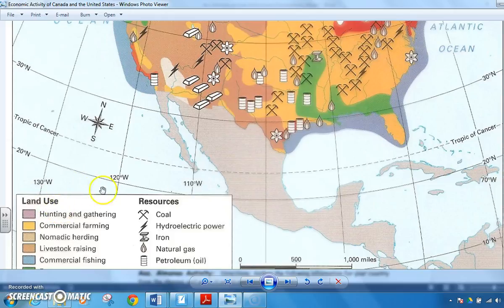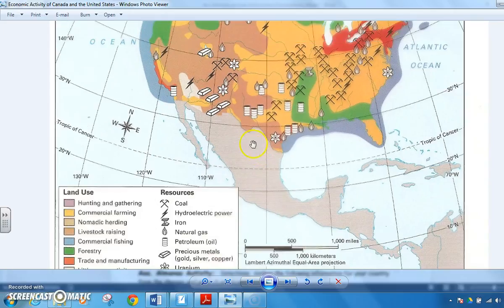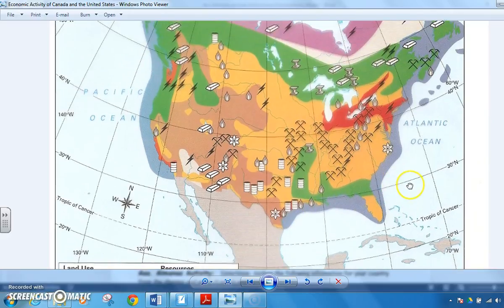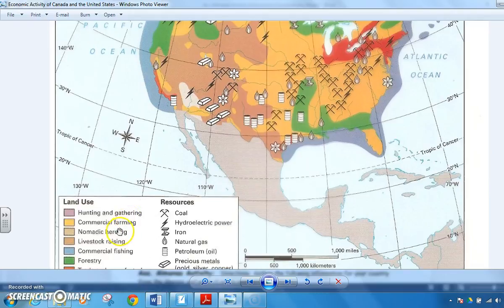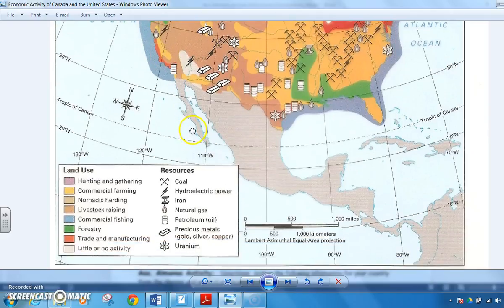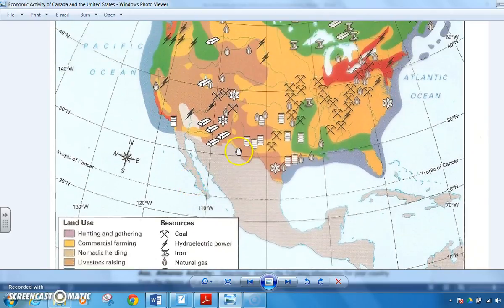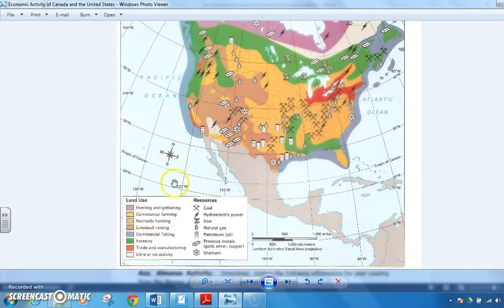There's also land use. You'll notice the different colors indicate how we use this land. So commercial fishing by businesses all around the coastal areas here. Commercial farming, we'll take a look at where Fresno, California is in the United States. You'll notice the color there. Whereas brown is much more livestock raising. You'll notice the forestry, which is in green, is a lot out on the west coast up near Seattle, where we've got trade and manufacturing out here. A great map to tell us just about a few things.